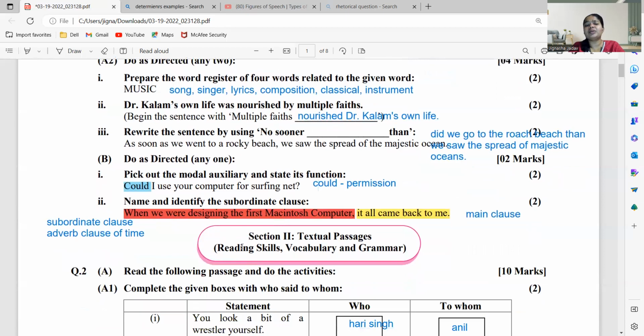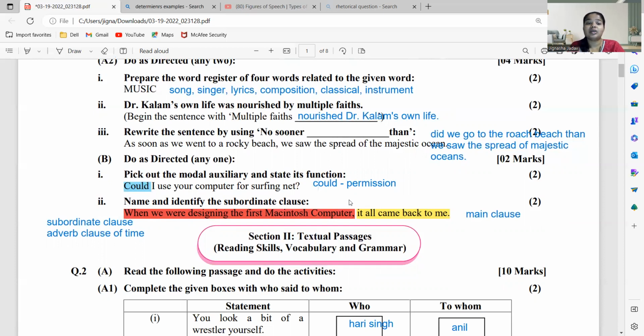ठीक है. Now coming to the next question, name and identify the subordinate clause. When we were designing the first Macintosh computer, it all came back to me. So अभी यहाँ पे मैं हमेशा बोलती हूँ मेन क्लॉज और सबऑर्डिनेट क्लॉज. तो मेन क्लॉज कौन सा होता है, जो अपने आप में ही कंप्लीटेड होता है. When you read the sentence it feels the sentence is completed, it is not depending on some another sentence to complete itself. जबकि सबऑर्डिनेट क्लॉज बच्चा कैसा होता है, it is an incomplete sentence. It depends upon the main clause to complete its own form. तो यहाँ पे it all came back to me, it is a normal sentence. It all came back to me.